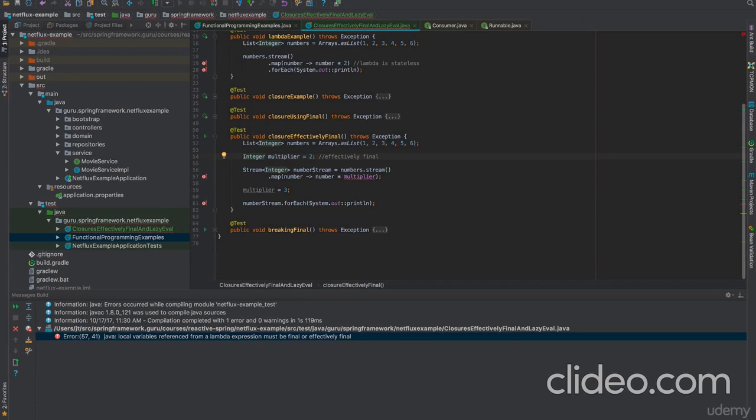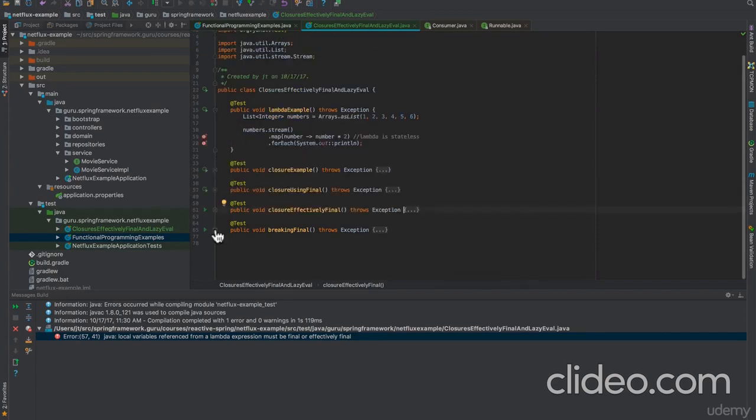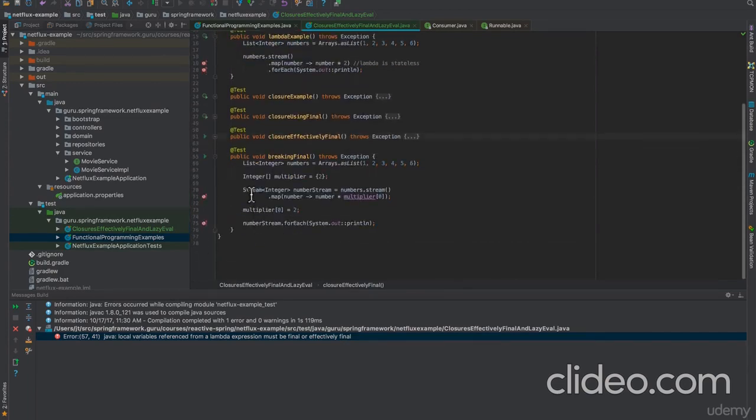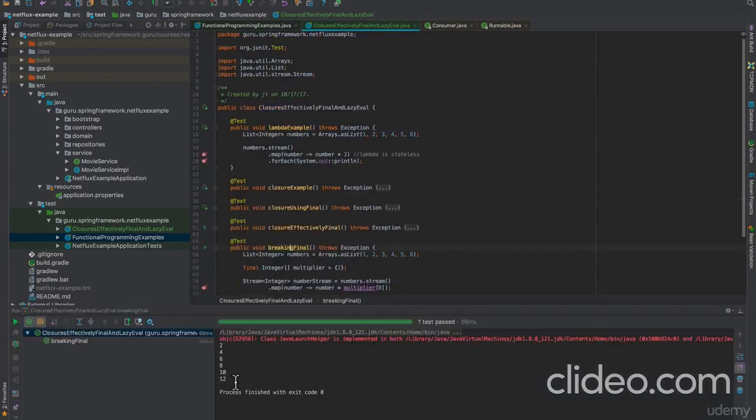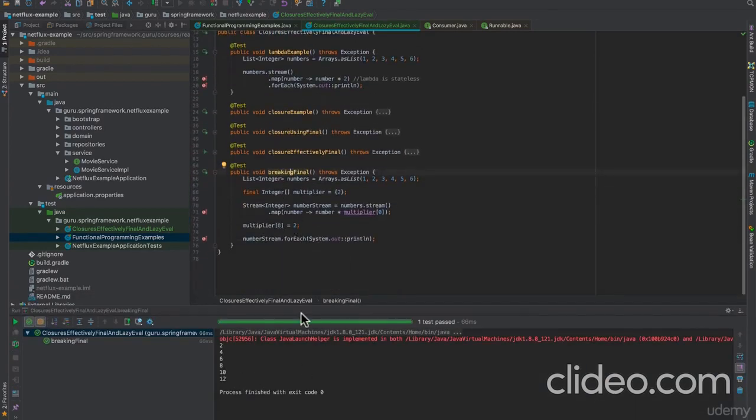And remember, we don't want any mutating state inside our functions. Of course, as you know, final is just a way of saying that we're not going to reassign that variable anymore. So let's look at this code here. This is legal to do. Even if I declare this as final, that multiplier variable doesn't change. So it's legal to take that array and change values on it. This will actually run, and we can see that it runs happily even though I'm doing a reassignment.